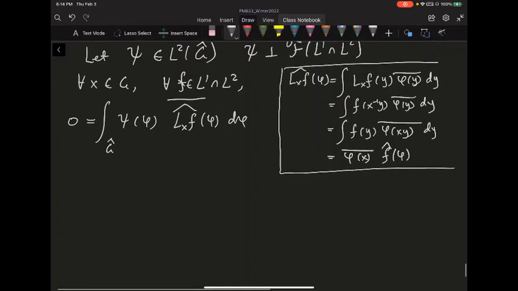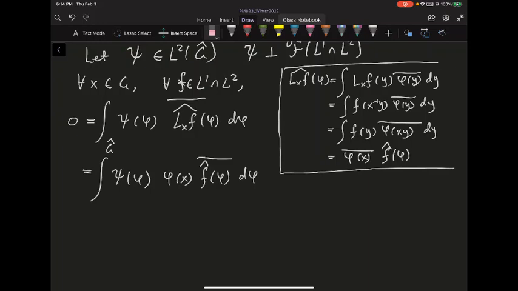So let's just plug into this formula. Now I know that this integral of psi of phi, and then I have phi of x, and because I have a bar, this bar got cancelled, and then I have the Fourier transform of f at phi, and I need a bar here. All right, so this is always equal to 0, but now I'm integrating against d phi. So let's rewrite this a little bit. Let's move the phi of x to the front, and then I consider psi of phi times the f hat bar of phi, d phi.